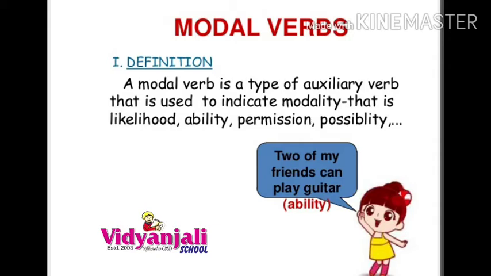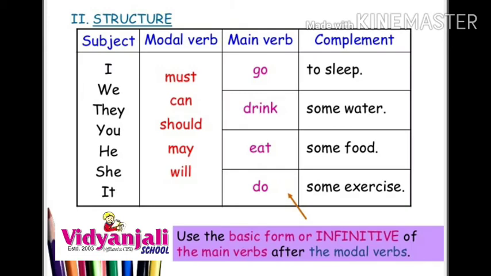And see now the structure, if you have columns like subject, modal verb, main verb and complement, meaning the object. I must go to sleep. I is the subject, must is the modal verb, go is the main verb, and the complement, the object, is to sleep.